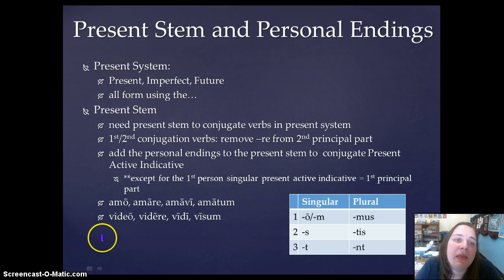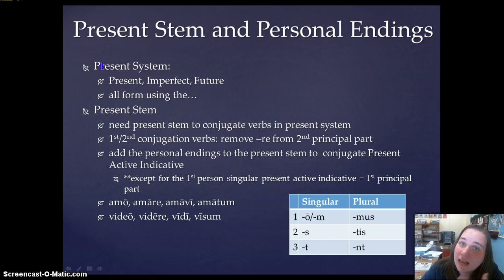Now, to conjugate a verb is to put the verb in all of its possible persons, numbers, tenses, voices, and moods. And remember, in the last video, I told you that you need the principal parts in order to put a verb into all of its possible forms. So you need those principal parts in order to conjugate. And now you're going to find out why.